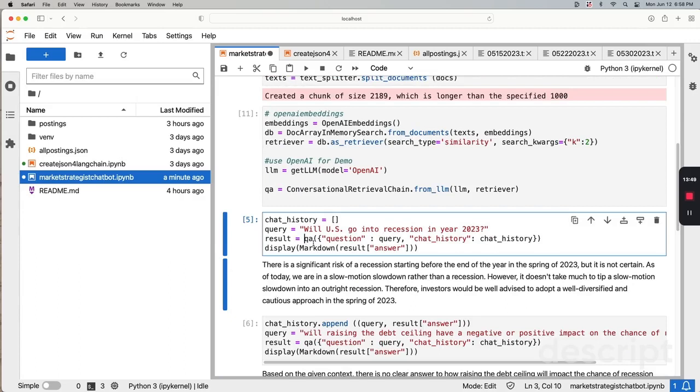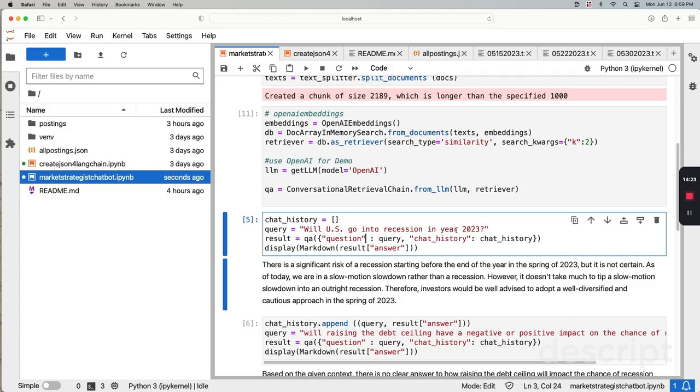Once we have that, we're going to go ahead and start the query. So right now at this point, we have all the data collected and all the information in our vector database, and we set up a similarity search on the retriever. So when we get a question, we're going to do a similarity search on the vector database, retrieve the information out, and then send it out to the LLM for questioning. So this is the first one.